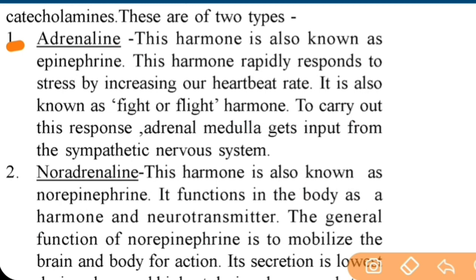This hormone is also known as epinephrine. This hormone rapidly responds to stress by increasing our heartbeat rate. It is also known as fight or flight hormone. Important point. To carry out this response, adrenal medulla gets input from the sympathetic nervous system. So, adrenal hormone is also known as emergency hormone.